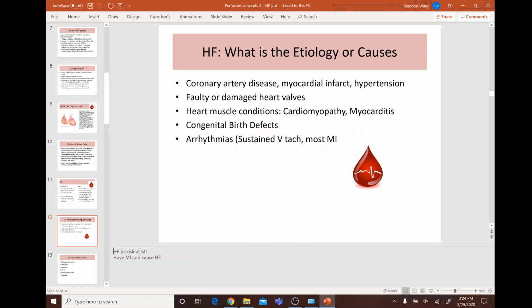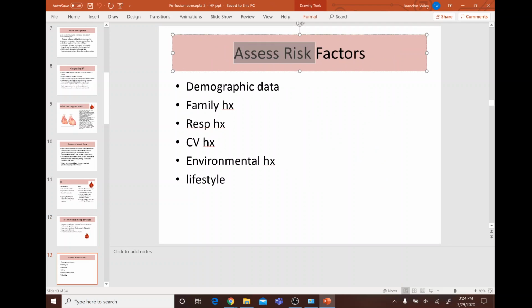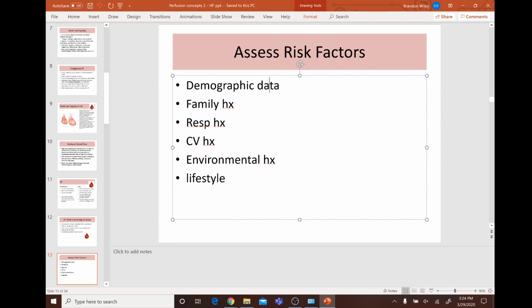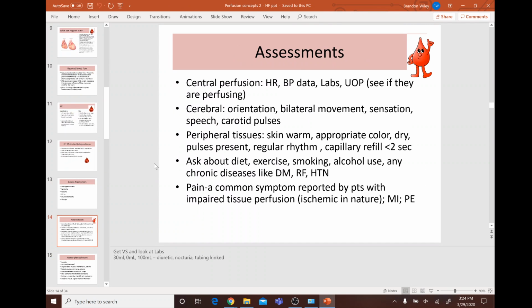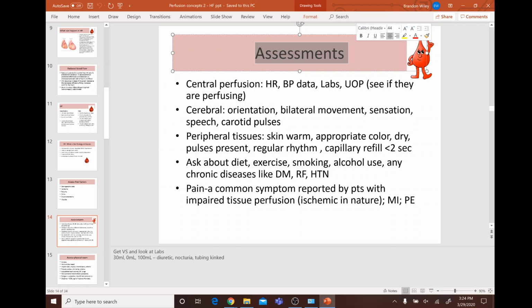So heart failure can put you at risk for having an MI, but if you have an MI, this can also cause heart failure. You can also assess risk factors, like demographic data, family history, respiratory history, cardiovascular history, environmental history, and lifestyle. And then again, we talked about this for the assessments.